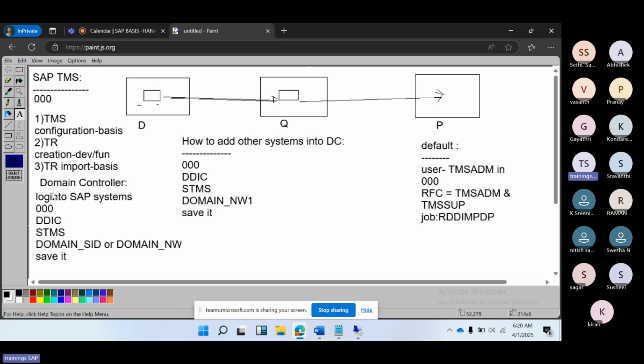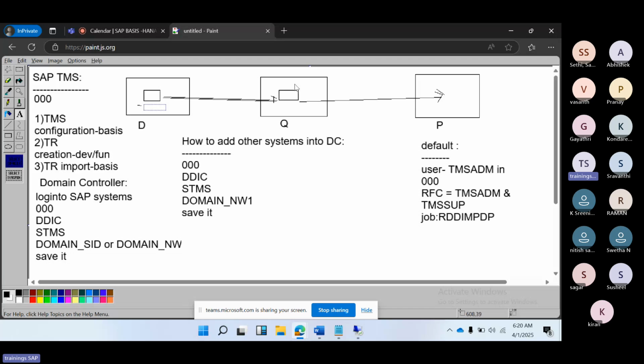So for creation of the main branch, you need to log into that main branch system with 000, DDIC, STMS. Then you provide that system's SID here and save it. In our case, we made NW1 the domain controller. That is done. After that, how do we add the other systems, the sub branches?